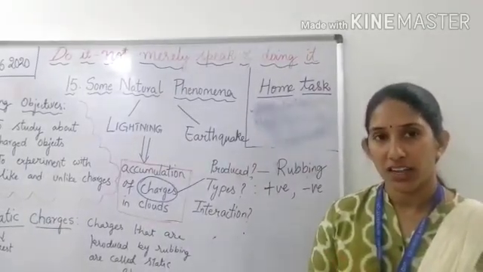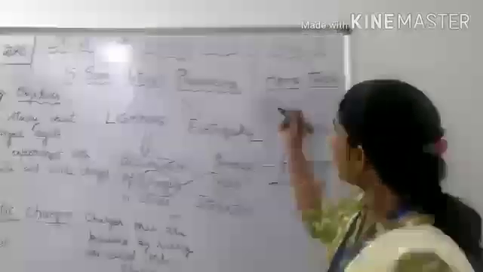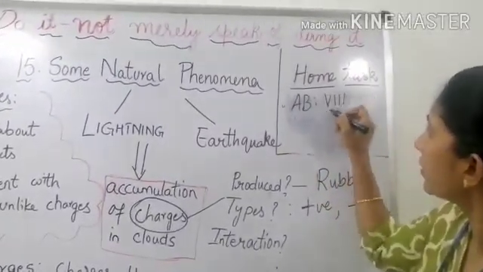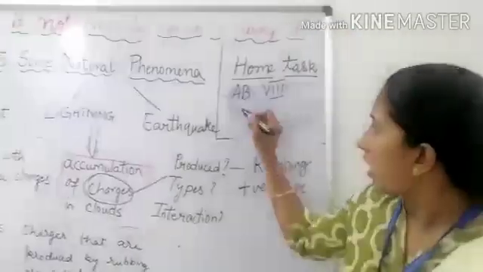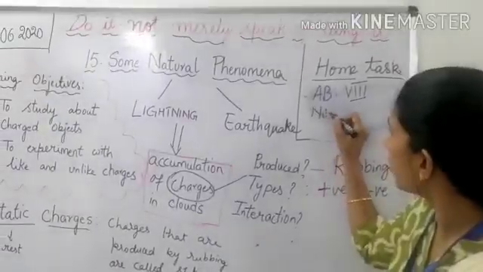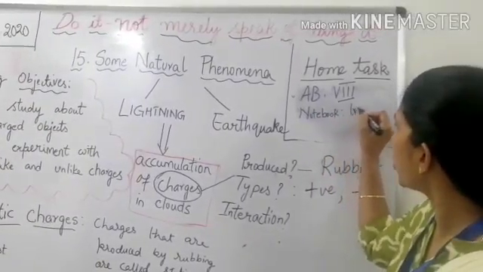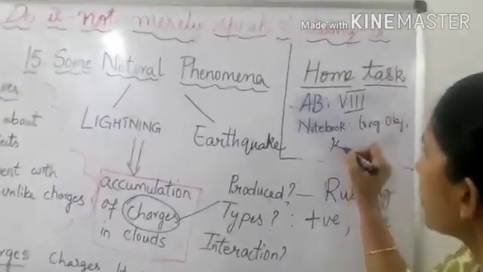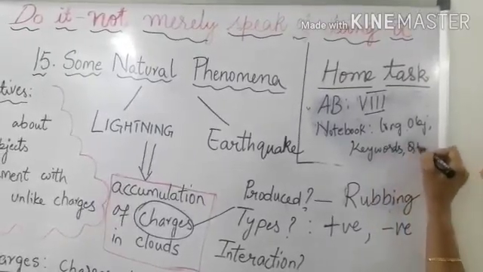Hope you all understood the class. So today's home task is activity booklet Roman number 8. It's an activity based question. Try to solve this. And in your notebook, write the learning objectives, keywords, and write the first question.